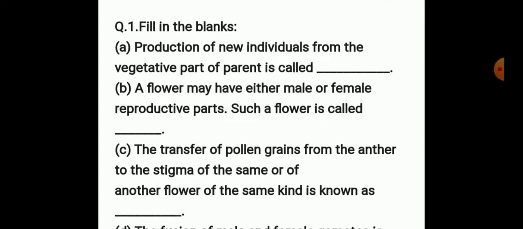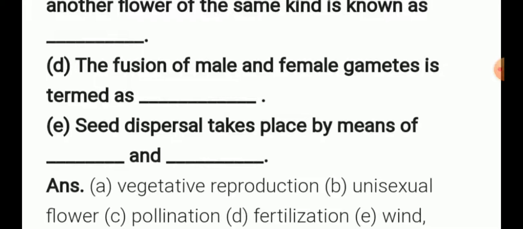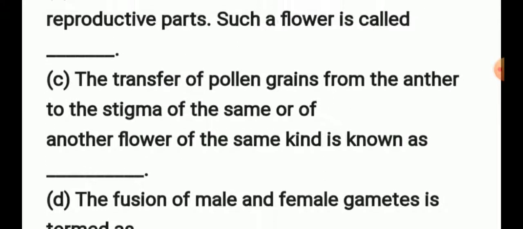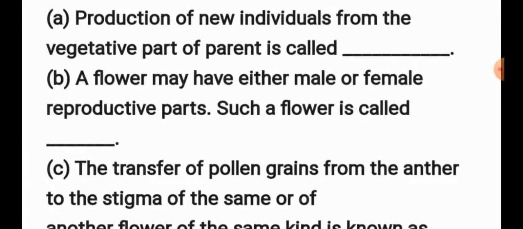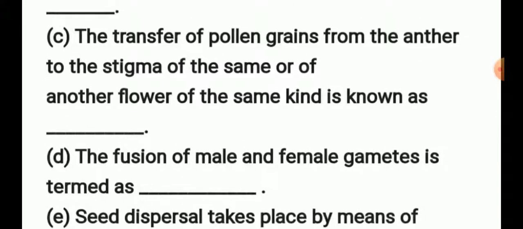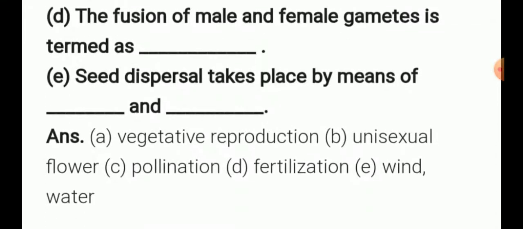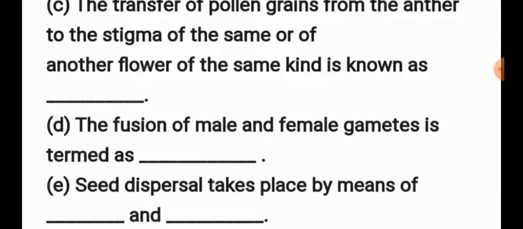Production of new individuals from the vegetative part of the parent is called vegetative reproduction. Next, second question. A flower may have either male or female reproductive parts. Such a flower is called unisexual. Next, the transfer of pollen grains from the anther to the stigma of a flower of the same kind is known as pollination.